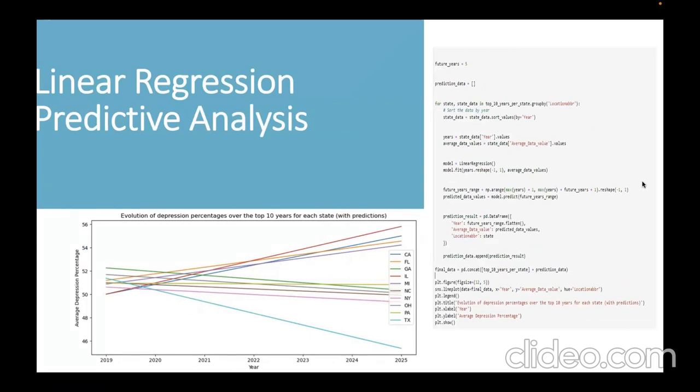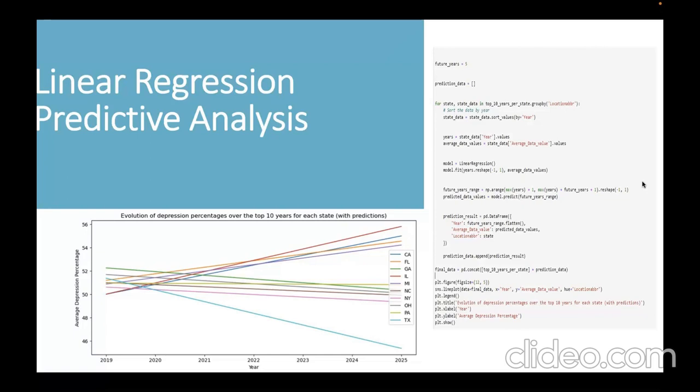Subsequently, we have done a linear regression application to forecast depression percentage over the next 10 years per state. In this section, we have emphasized how such predictions offer valuable insight into potential future trends. Based on historical data patterns, we have predicted the growth and decline of various states' depression rate, which will potentially give us an idea if it is going to increase or decrease.